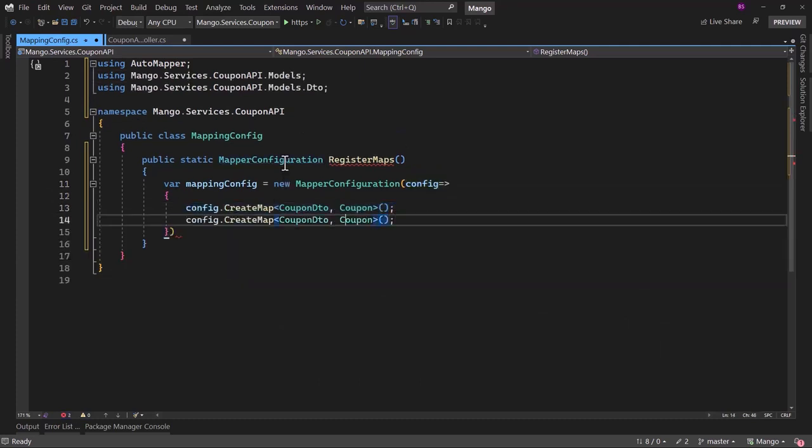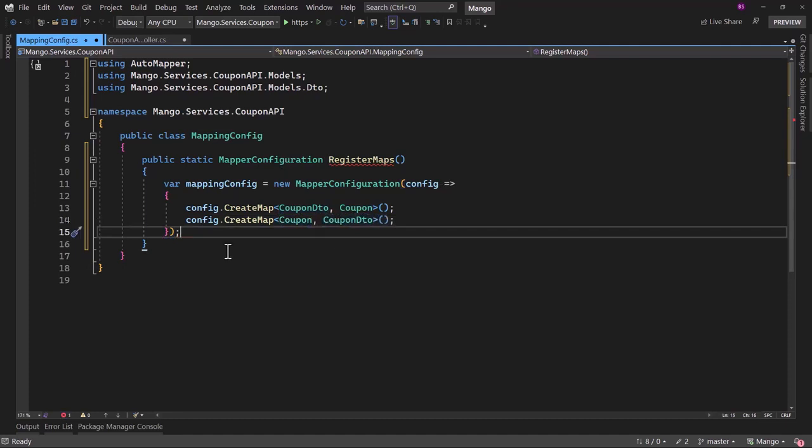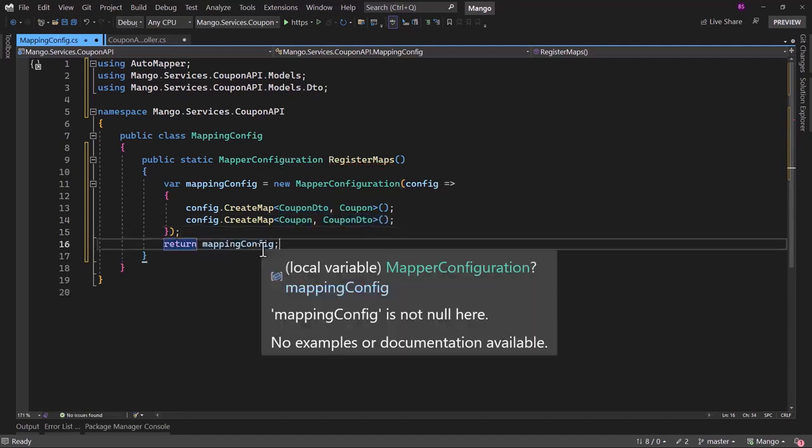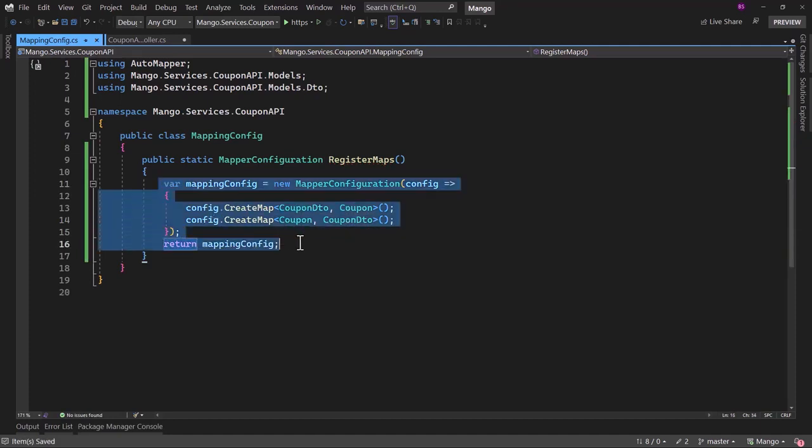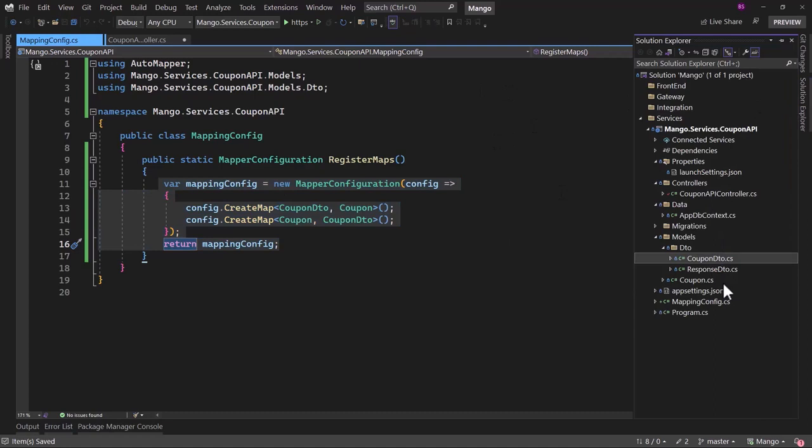We can create the other mapping where we want to map from Coupon to CouponDTO. Finally, we will return the mappingConfig. That way we are telling AutoMapper that you might have to create a mapping from CouponDTO to Coupon and vice versa. With that, we have one more thing.